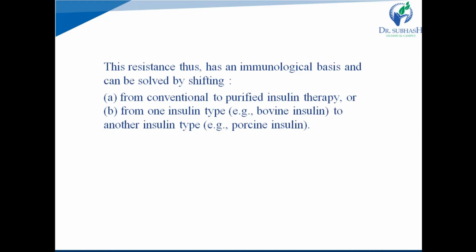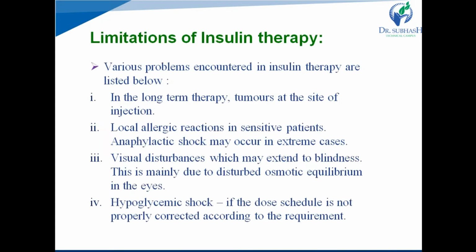What happens in this case? The insulin from another origin will be new to our body, and resistance to this insulin would not occur for at least a couple of months. This is due to the failure of our body's mechanism to immediately recognize the new insulin type and therefore to generate antibodies for it. So, these are the main limitations of insulin therapy, and to overcome these limitations,